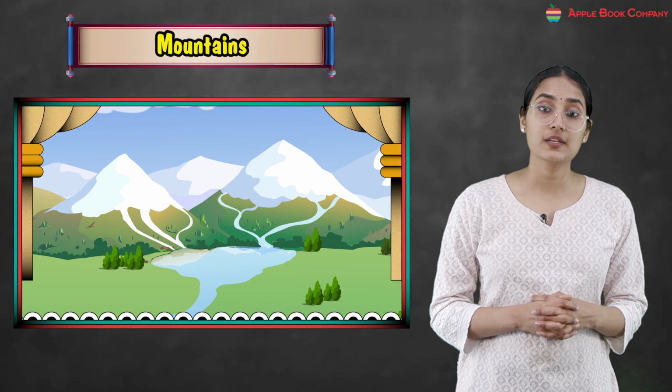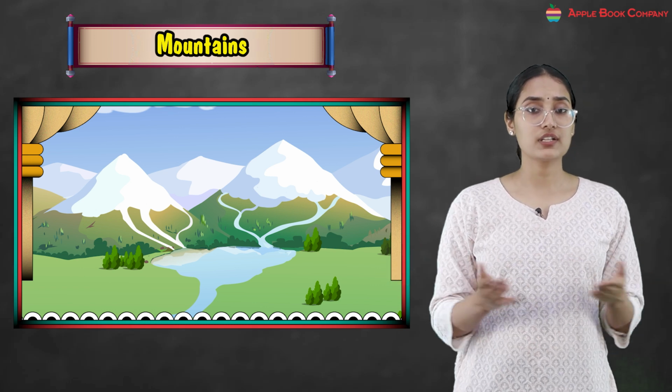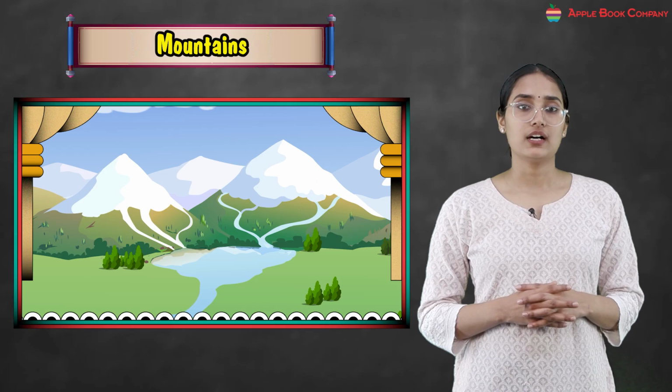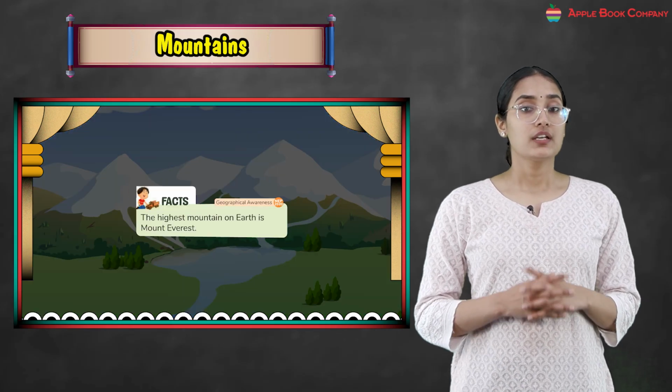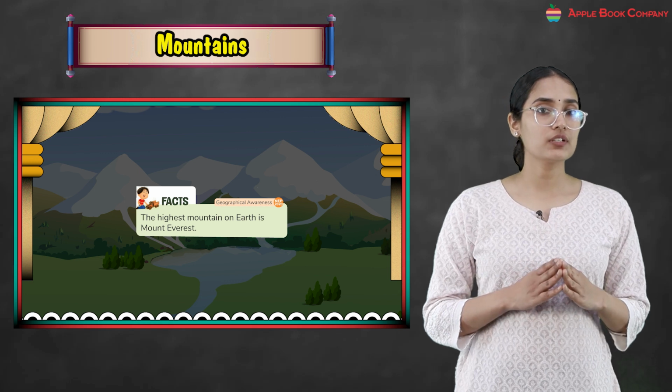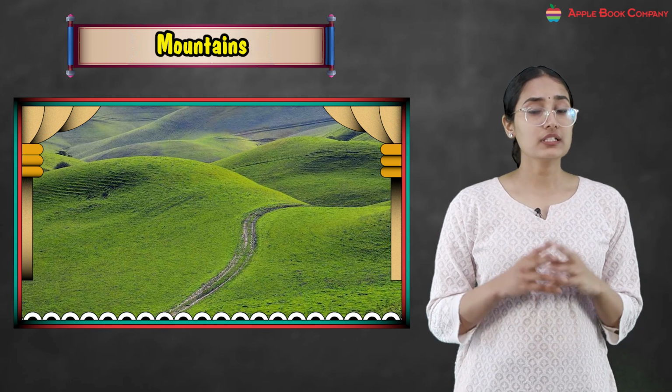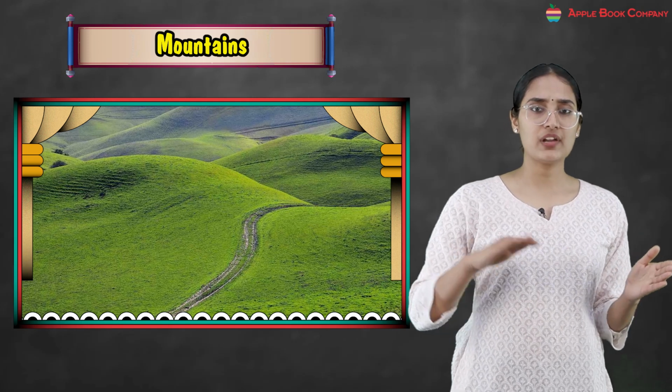First is mountains. There are some certain places where we see mountains, right? High rocky areas that rise sharply above the land are called mountains. Do you know the highest mountain on earth is Mount Everest? Now, there are certain areas which are elevated, okay?